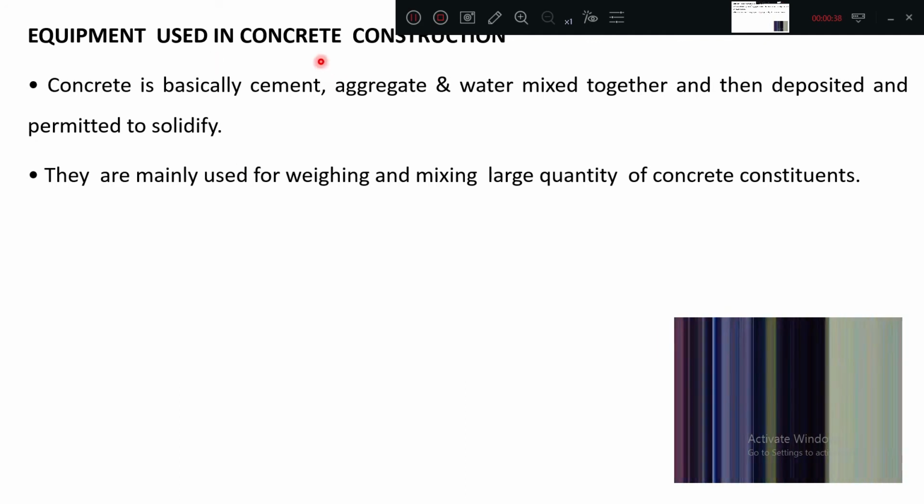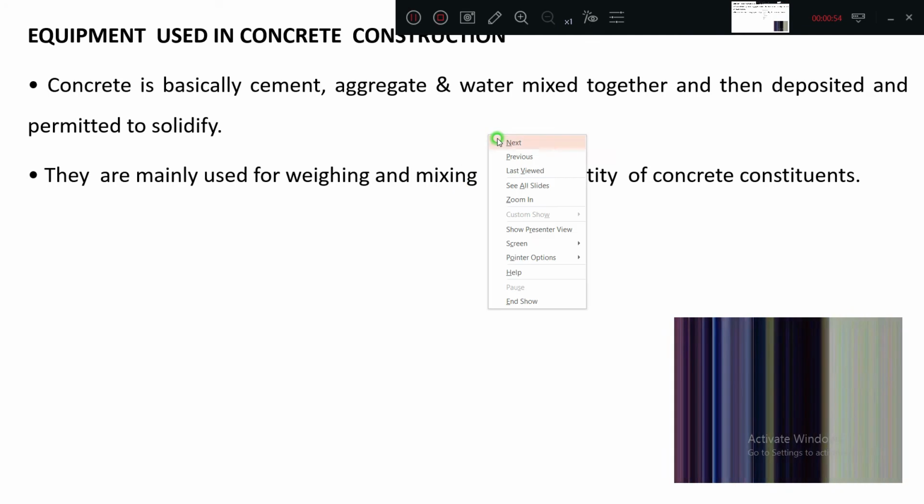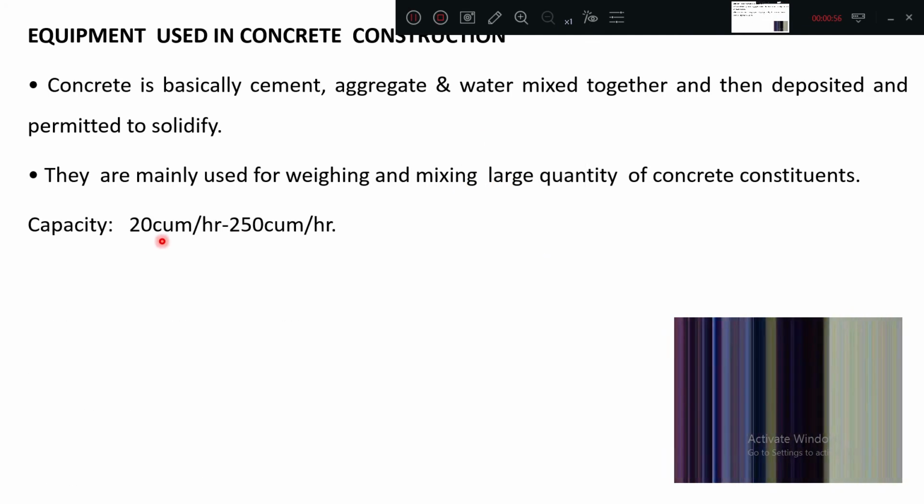Now, what is the title? Equipment used in concrete. Small works are not going to use these. For bigger works, such as weighing and mixing of a large quantity, we use the concrete equipment. Generally the capacity of mixing and weighing is 20 cubic meter per hour to 250 cubic meter per hour. For major irrigation and construction projects, these are generally used.